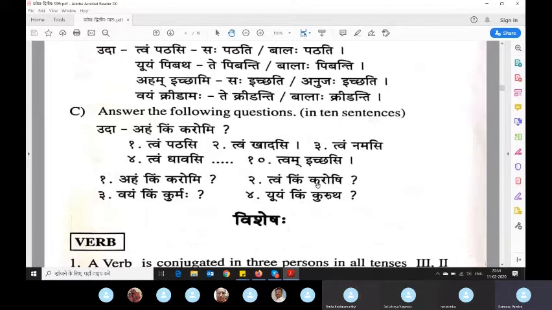So that is for second person. Now how will he reply? "I am studying." He will use the I, uttam purusha. So the same thing you have to see here. This kind of question will give very good practice.